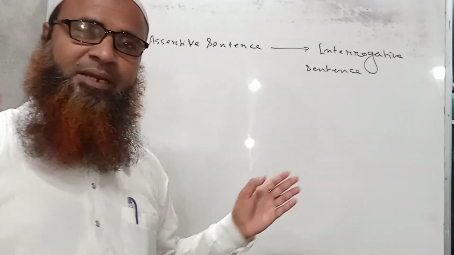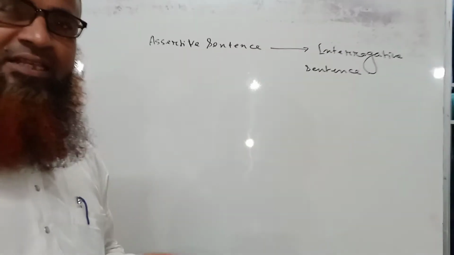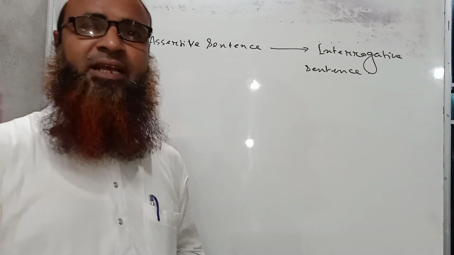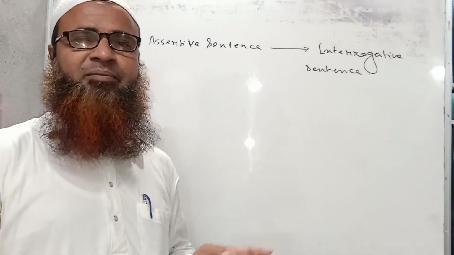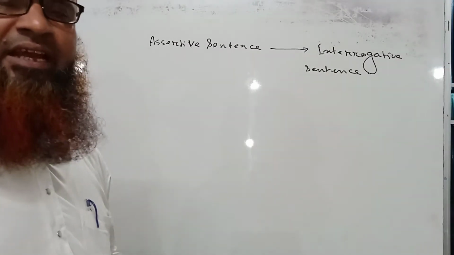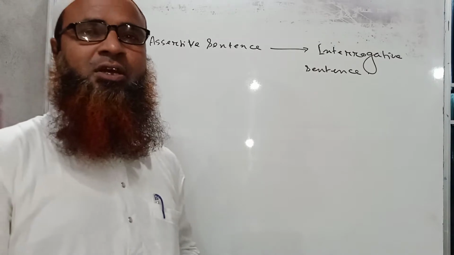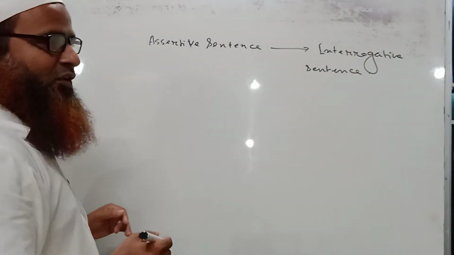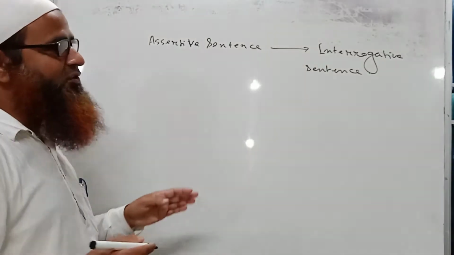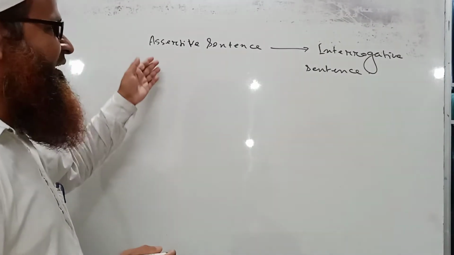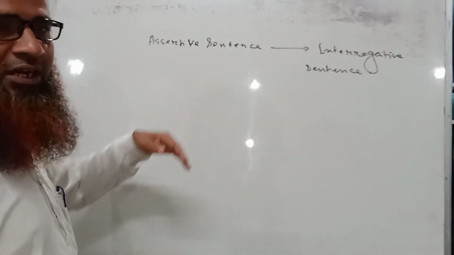Again, I am repeating it. An assertive sentence with an auxiliary verb is changed into an interrogative sentence by placing the auxiliary verb in front of the subject, and at the end of the sentence we have to put a question mark. Okay, so I am giving some examples, and all the examples will clarify your conception or ideas regarding the changes of assertive sentence into interrogative one.